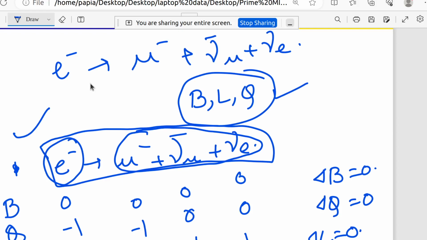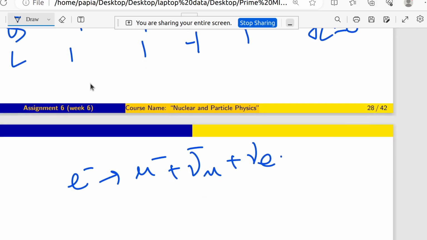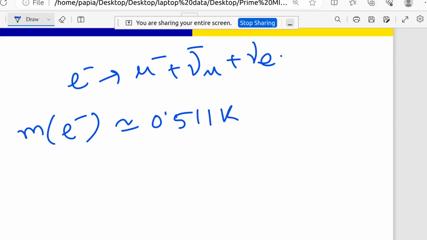Now I am taking these particles, mu minus, nu mu bar, nu e, at rest, so whatever the mass of the particle, that will be converted to energy. The mass of e minus, we all know, is 511 MeV.